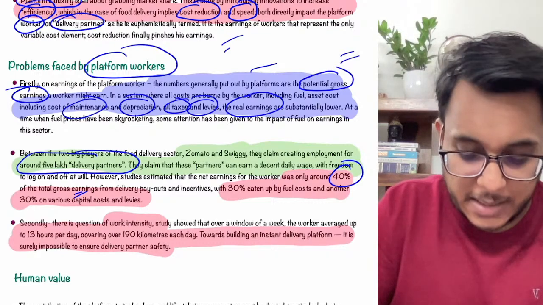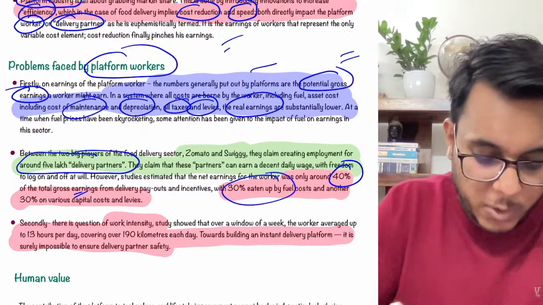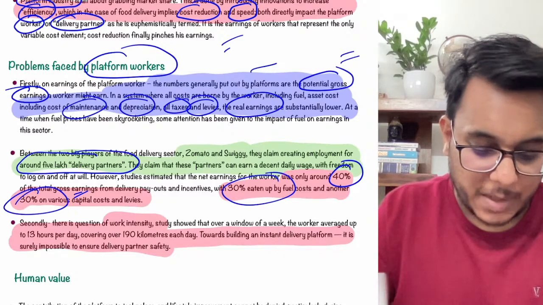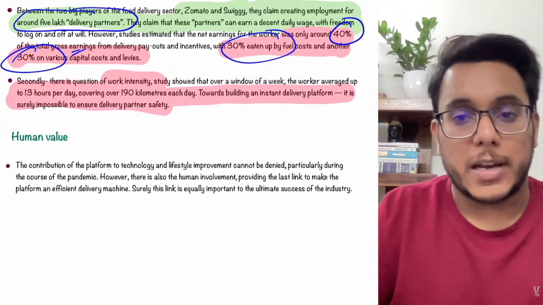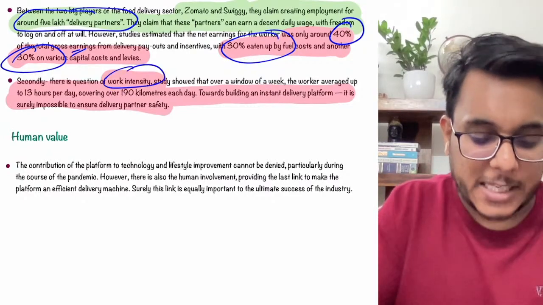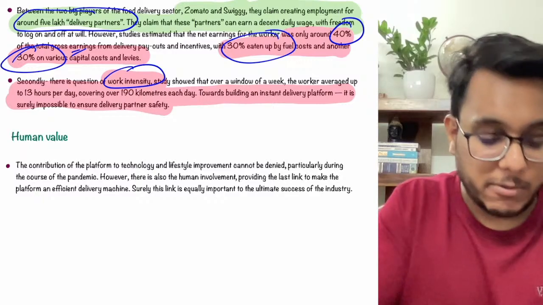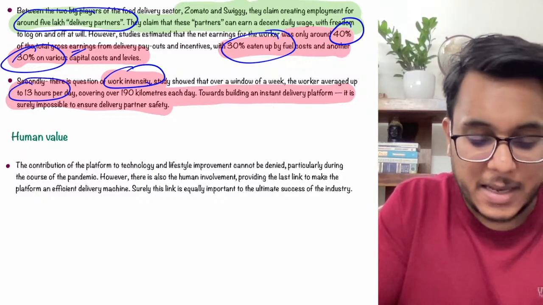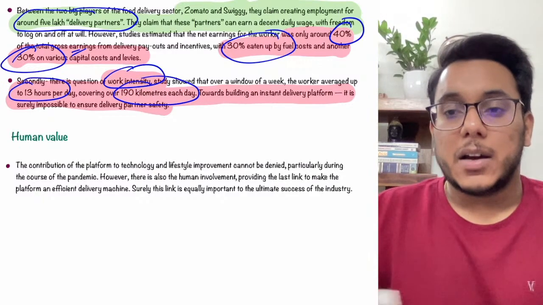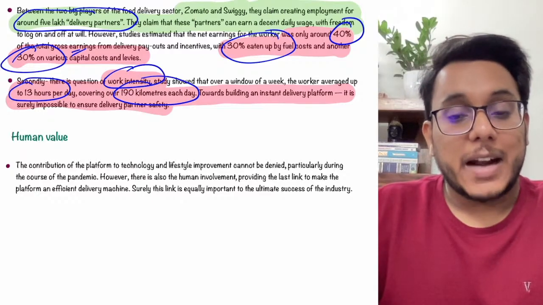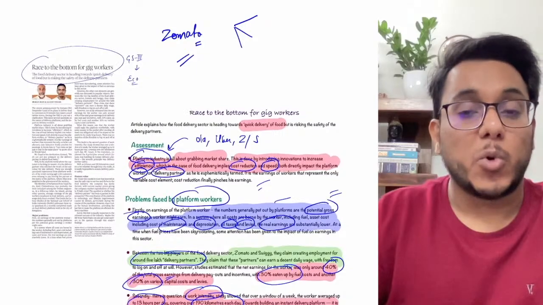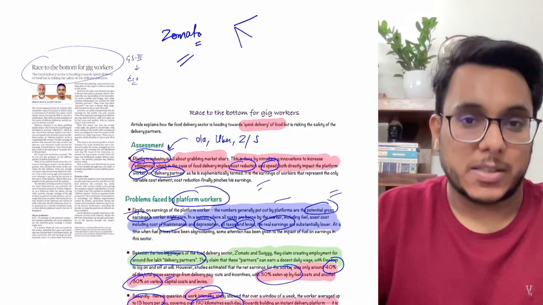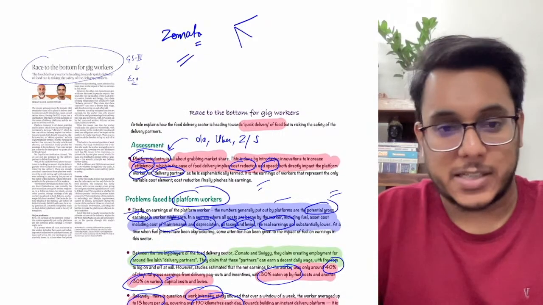The other 60% is being spent on fuel or other capital costs. Moreover, it has been reported that the working conditions are also not very good. The working intensity is very high. These delivery agents are working for more than 13 hours a day. They are covering a distance of more than 190 kilometers a day, and because of this they become very prone to occupational injuries and occupational ill effects.